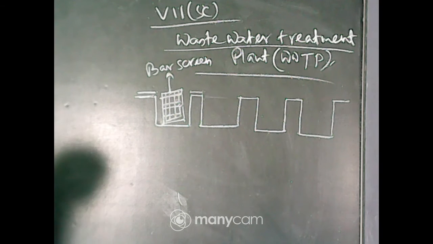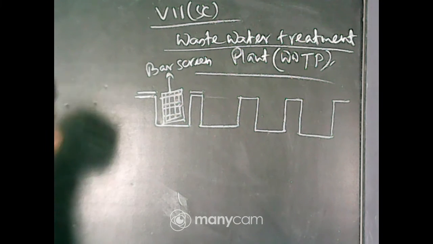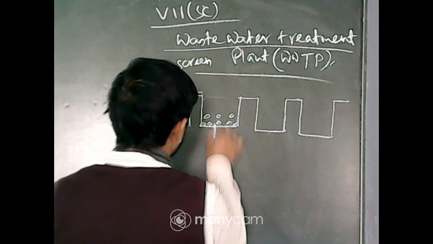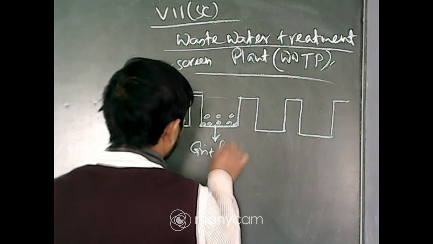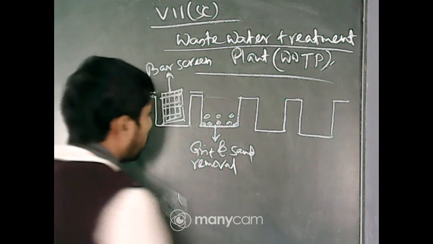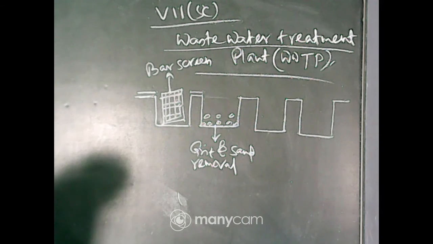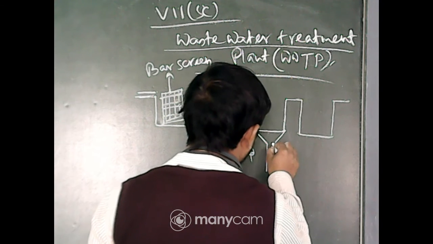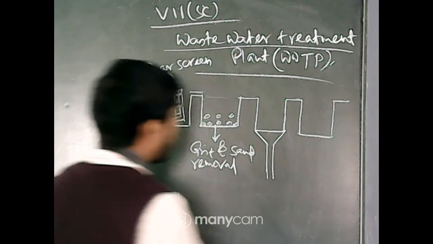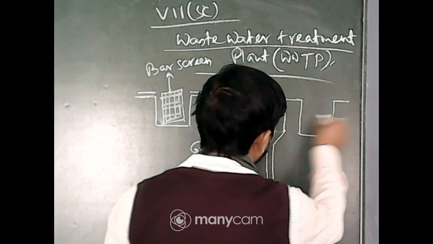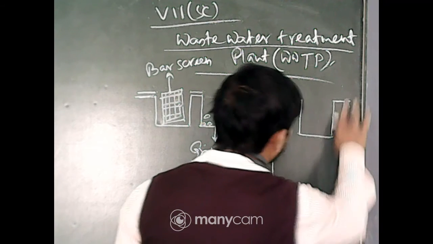In the second chamber, this is grit and sand removal, by settling down. In the third, this is the first sedimentation tank. This is the sedimentation tank. Okay. This is the fourth chamber. There is also another chamber.